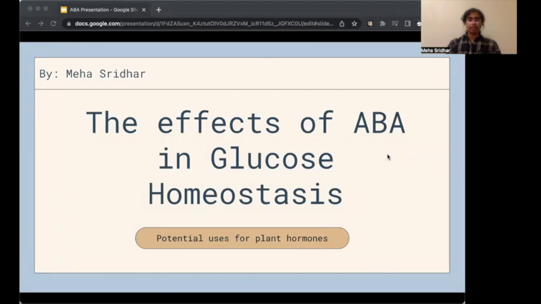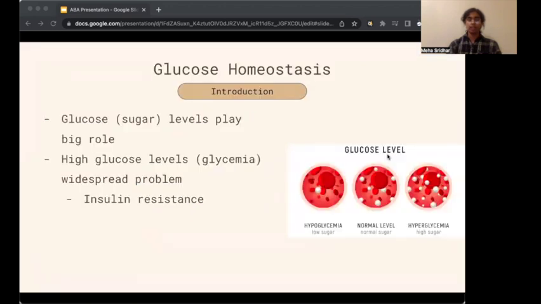Hello, my name is Meha Sridhar, and today I'll be discussing research regarding abscisic acid and its effects on glucose homeostasis. Glucose is an essential carbohydrate that we all have in our bodies, and keeping a healthy amount of glucose flowing around our blood is essential for keeping us all healthy.